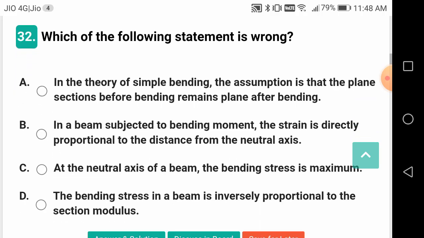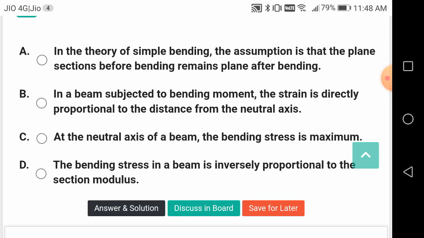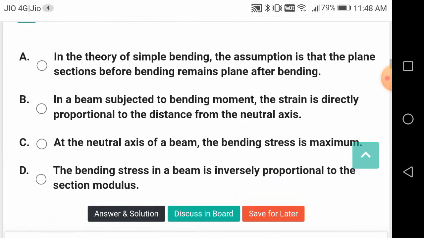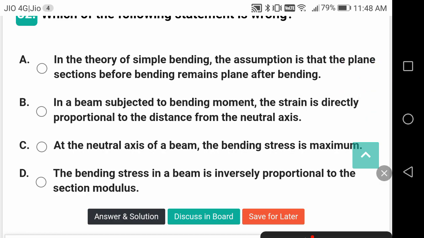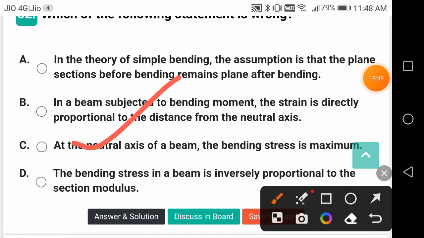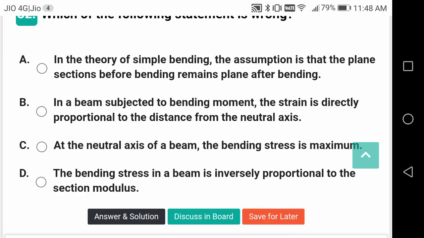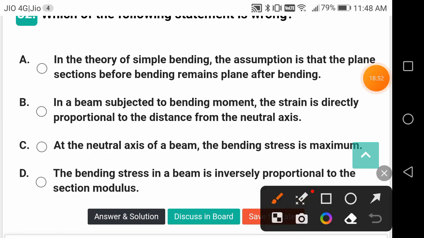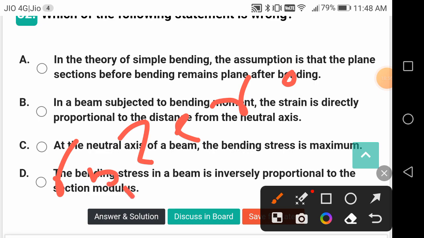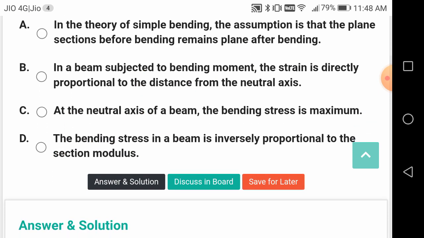Which of the following statements is wrong? Let us see the answer first. C is the wrong answer. What is this? At the neutral axis of the beam, the bending stress is maximum. It is 0. Sigma B at the neutral axis is equal to 0. There will be no strain at all, because there is no bending stress. That's why it is called the neutral axis.